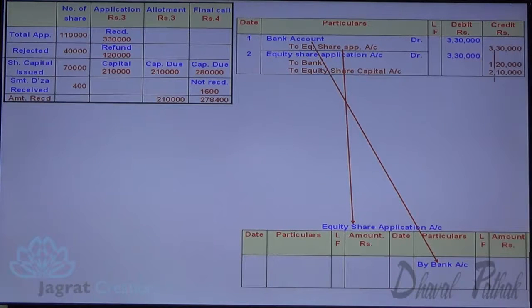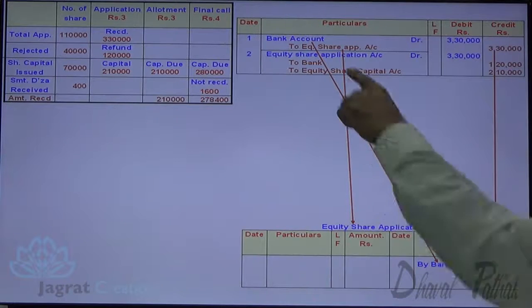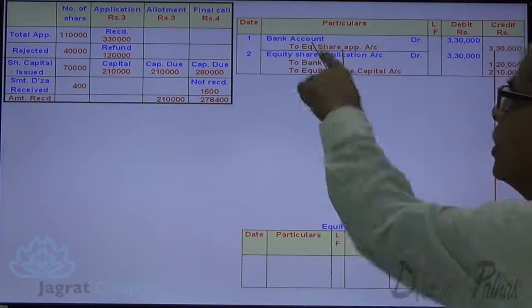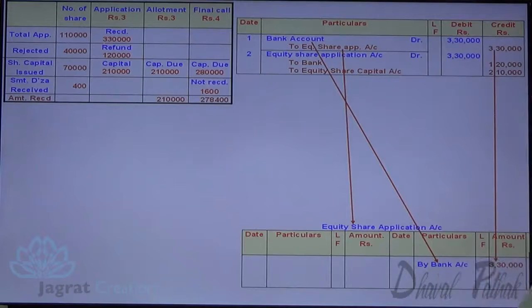So by bank, 3,30,000. So 3,30,000 credited to share application account. Narration, particulars is of opposite title, bank account, share application account. So share application account is credited with 3,30,000.